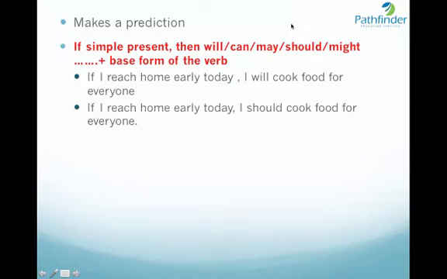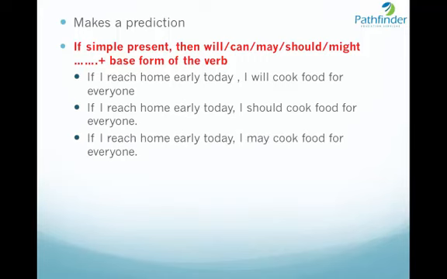Another example, if I reach home early today, I should cook food for everyone. So the clause that follows comma takes the word should. If I reach home early today, I may cook food for everyone. So it is if simple present, comma, then will, can, may, should, or might, plus the base form of word. A sentence in this form makes a simple prediction.